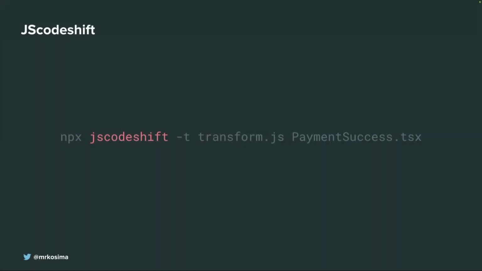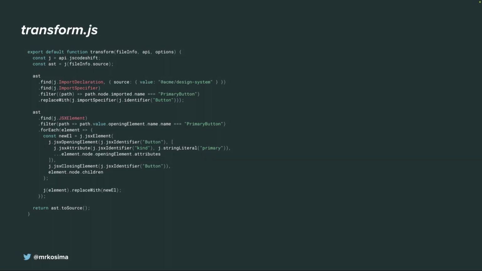JS Code Shift. Now let's look at how we can automate it with JS Code Shift. This is a tool which has quite a straightforward API. This is a command, and you can provide some parameters here. So just call JS Code Shift, provide a transformer, which is a function that transforms your source code, and provide the source you want to apply this transformation to. This is the transform function. This is how it looks.